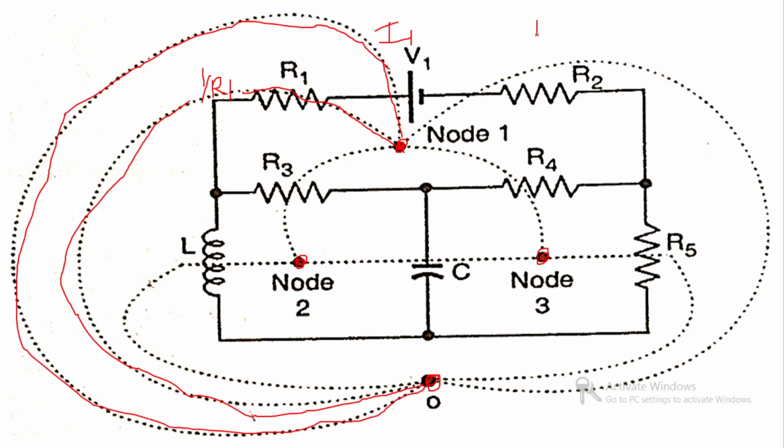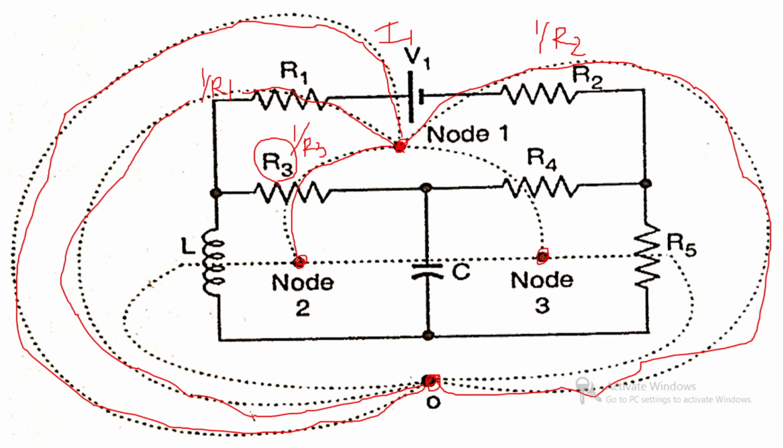And in a similar way, conductance 1 upon R2 will appear at node 1 only, because it is in loop 1 only. So this is the dotted line from loop 1 and for node 1 in its dual network. Now this R3 is in between loop 1 and loop 2. So its conductance, which is equal to 1 upon R3, will appear between node 1 and node 2.